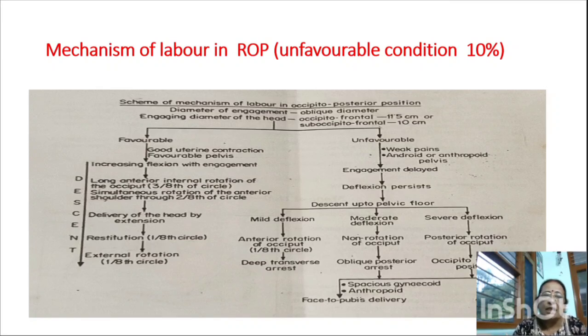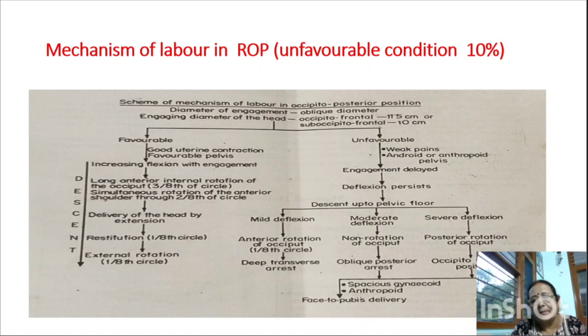Now restitution. In restitution, the head will go back where it came from, 1/8 in the circle, then the external rotation of the head is 1/8 in the circle. During restitution, the twist will undo, and the internal rotation of the shoulder will be 2/8 in the circle. Now the shoulder will come into the anteroposterior diameter,